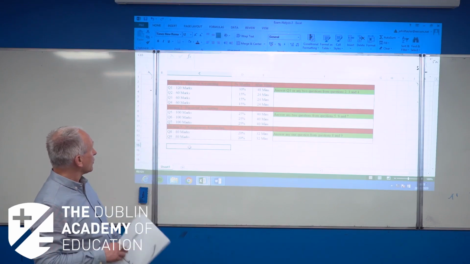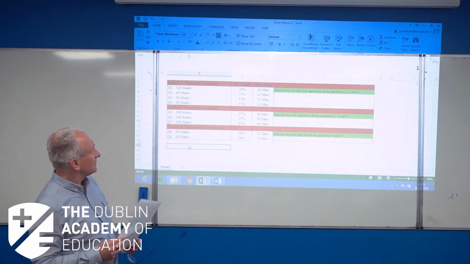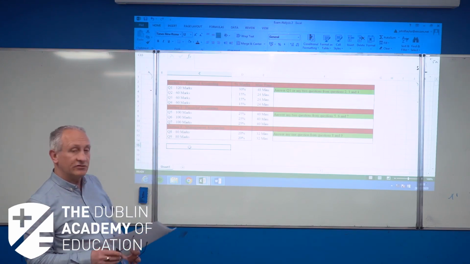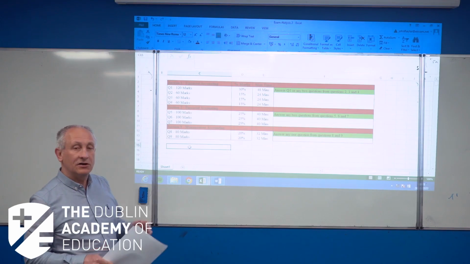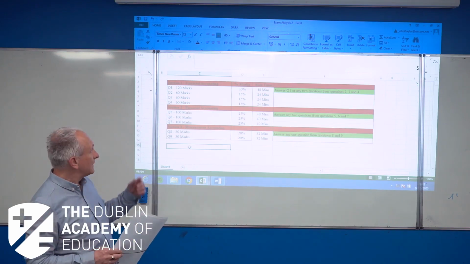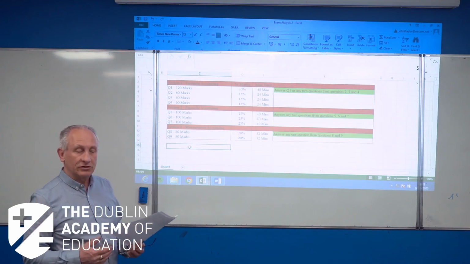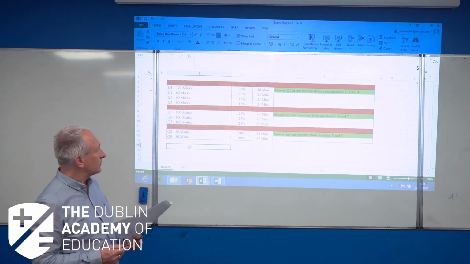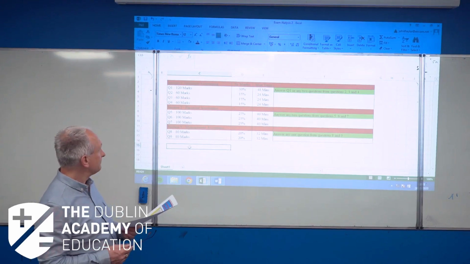Now, it's very important obviously that we know how many questions we must do from each section. So we see there on the right hand side, in Section 1 we must do either question 1 or 2, the 60-mark questions. Now I would advise very carefully not to make your decision on that until you go into the exam. Be prepared to be able to do both question 1 and the 60-mark questions. If you limit yourself to one or the other, you may find yourself stuck in the exam if the question that you hope will come up doesn't actually come up. So we're very much going to be prepared for both question 1 and to be able to do the 60-mark questions if they suit us on the day.